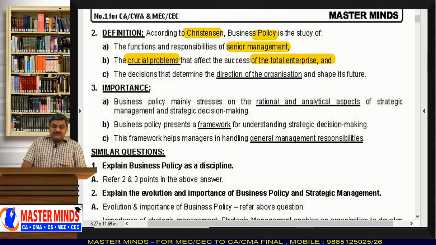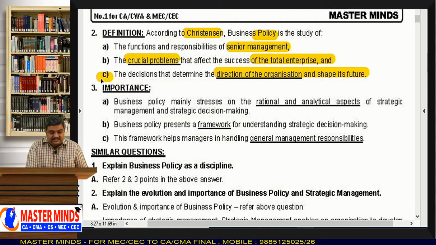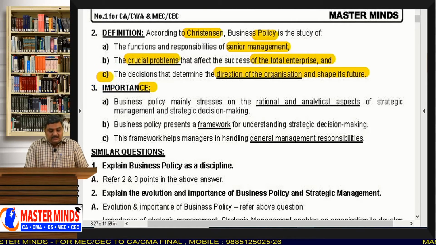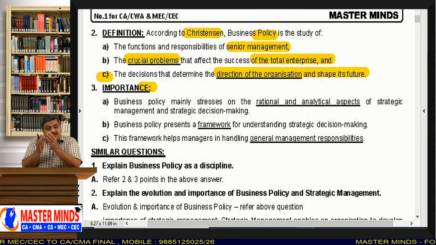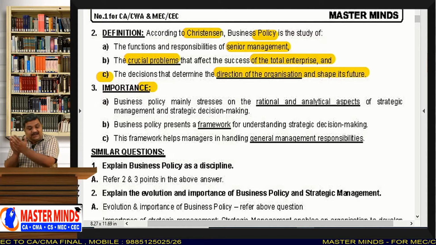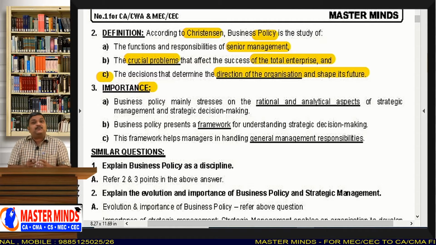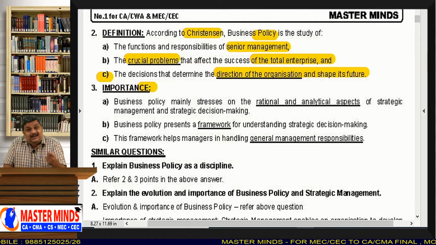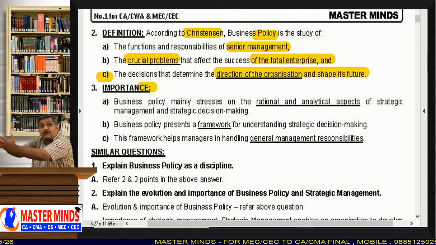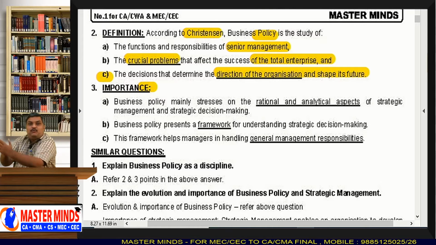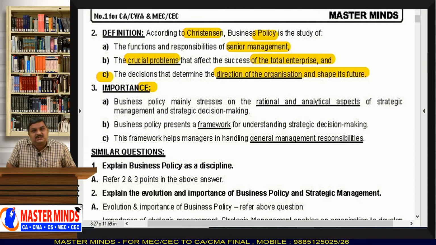Next, the decisions that determine the direction of the organization and shape its future. This point is very, very important. A policy statement consists of the decisions that determine the direction of the organization and shape its future. This is actually what policy is. A policy will guide the organization. Based on policy, the organization is driven forward. How the organization should move forward will be clearly described in the business policy statement.